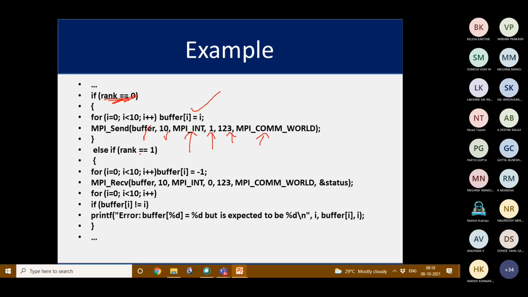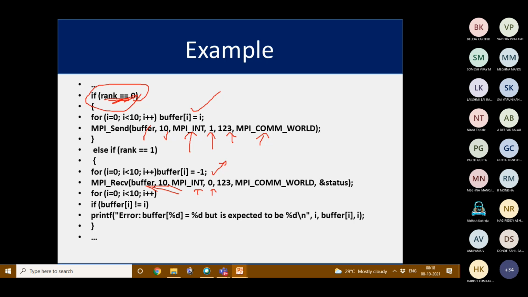If the rank is not 0, if it is 1, then for i equal to 0, i less than 10, i plus plus, buffer of i we are making it as -1, and MPI_Recv receives the buffer. This is the count, then the data type, then the source, the process ID of the sender, has to be given here.